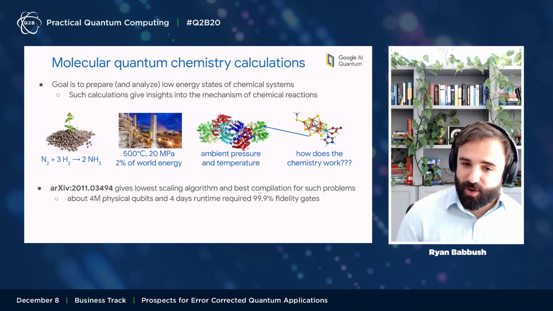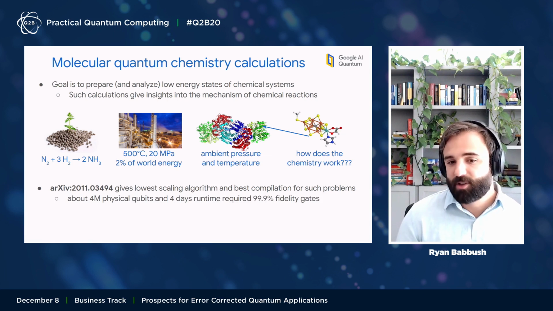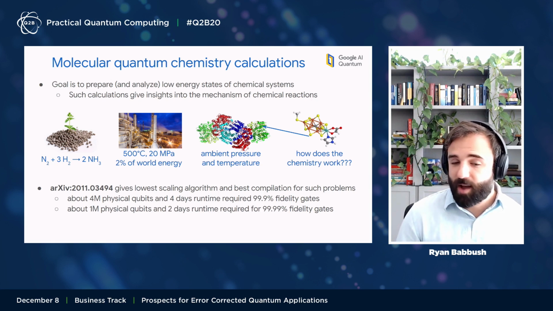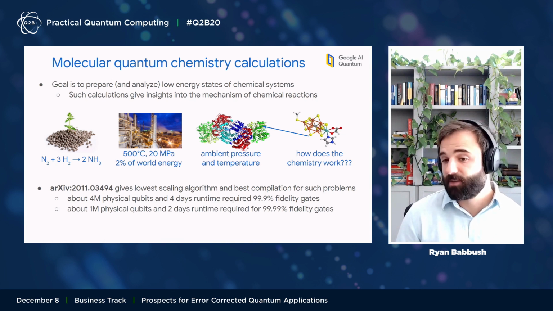At 10 to the minus 3 error rates, or 99.9% fidelity, we need about 4 million qubits in about 4 days of runtime. But if we can improve the error rate by a factor of 10, this drops to 1 million physical qubits in about 2 days of runtime.